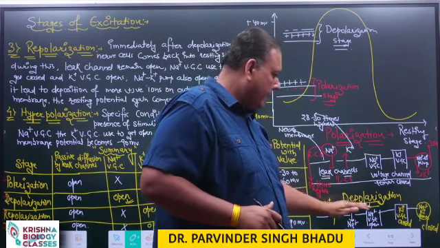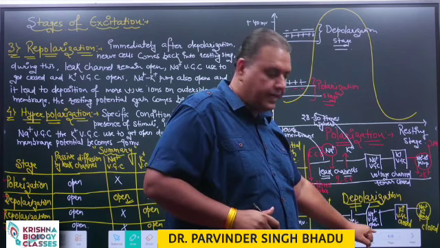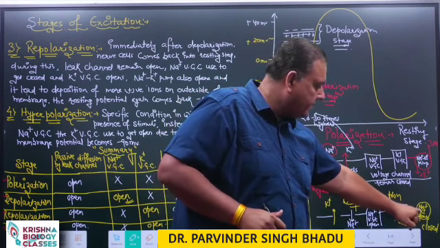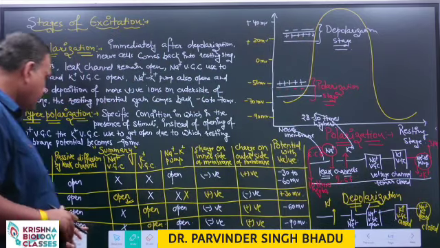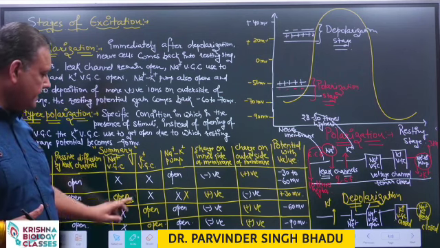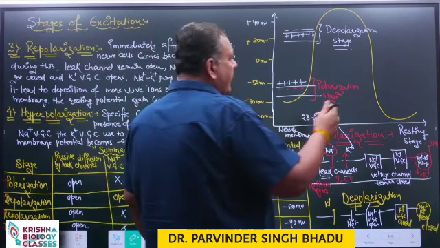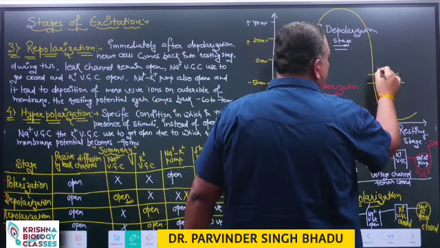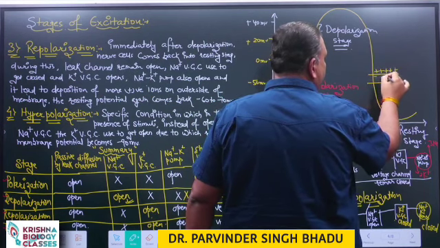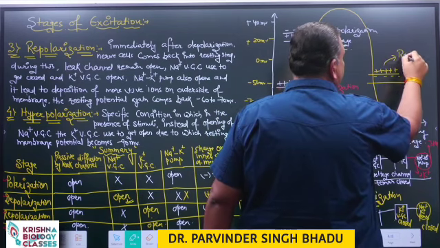So again, for coming back to the resting stage, it will close the sodium voltage gated channel, and open the potassium voltage gated channel and the sodium potassium pump. Repolarization means coming back into the resting stage after transmission of the impulse. As a result, again there will be more positive ions on the outer side and negative ions on the inner side. This is named repolarization.